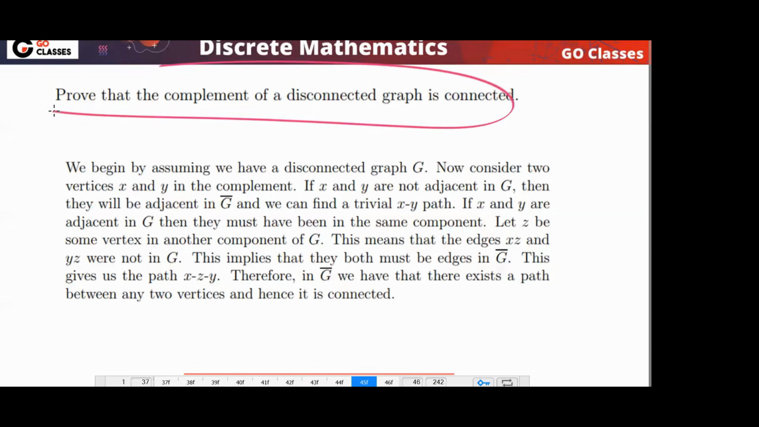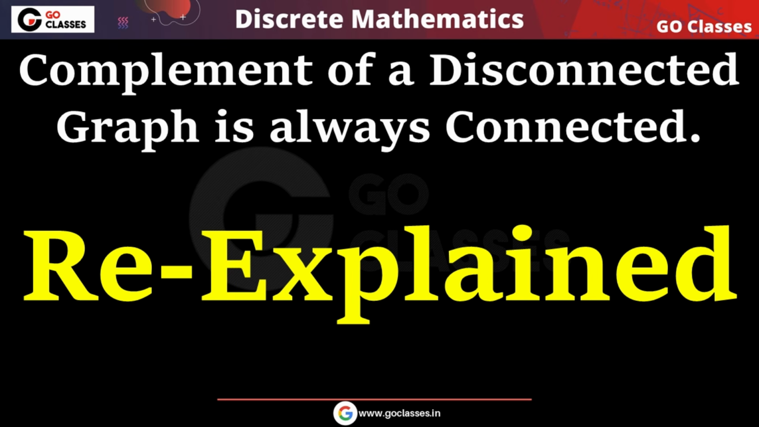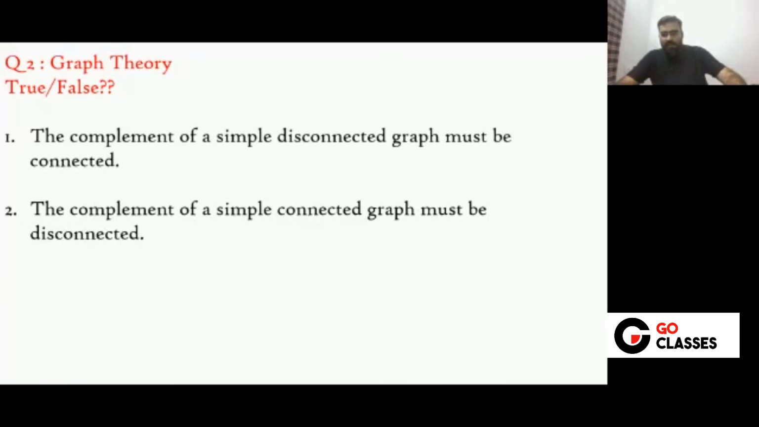So we had to prove that the complement of a disconnected graph is connected. This we have done. Now consider this question. Which of them is true or false? The complement of a simple disconnected graph must be connected. The complement of a simple connected graph must be disconnected. Which of them is true or false?